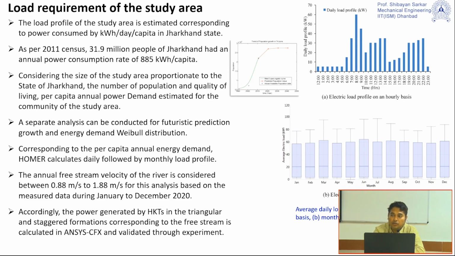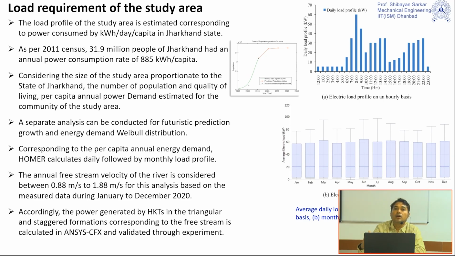The data available was up to 2011, and when we did this exercise during 2017, 18, 19, or maybe 2020 and 2022, we found that the population had changed. We thought that identifying the number of population would be difficult. So again we did the survey there, and finally we came up with the conclusion that we should go with the population growth for the next 20 to 30 years.